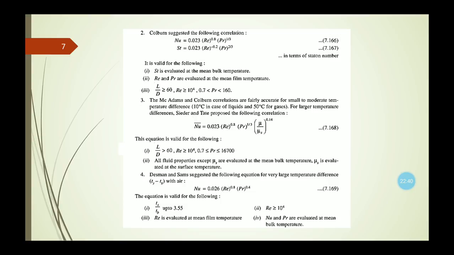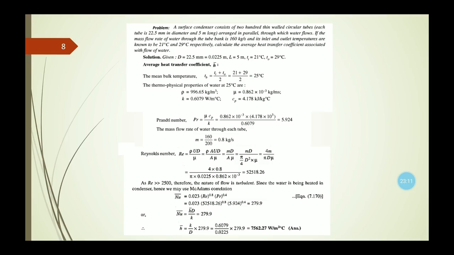So till now we have seen various formulas for the local or average Nusselt number for different conditions, whether it is for small to moderate temperature difference, whether it is for laminar or turbulent flow, whether it is for inside or outside tube, and each and every equation has its own different criteria based on which we need to use these different equations of the Nusselt number. So let us discuss one numerical.